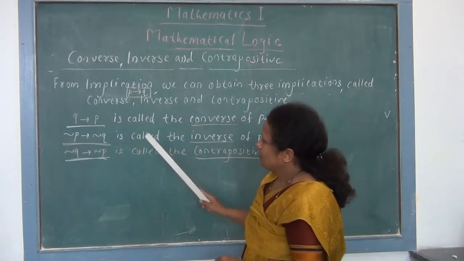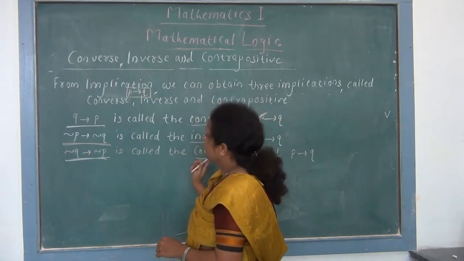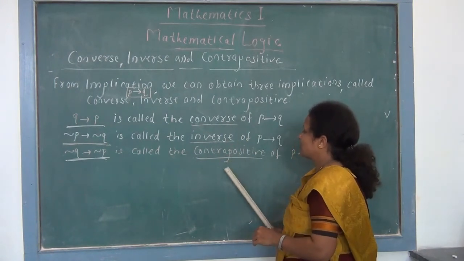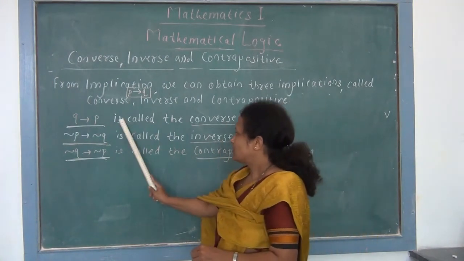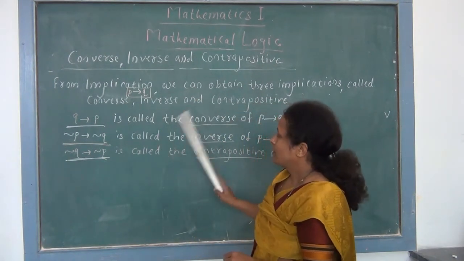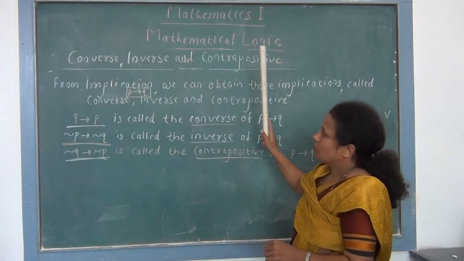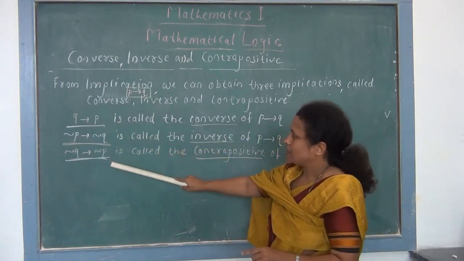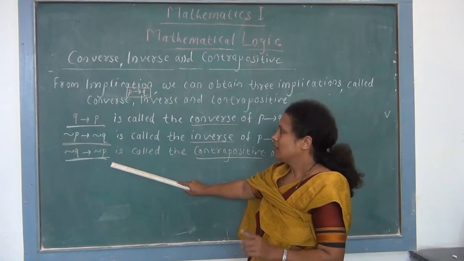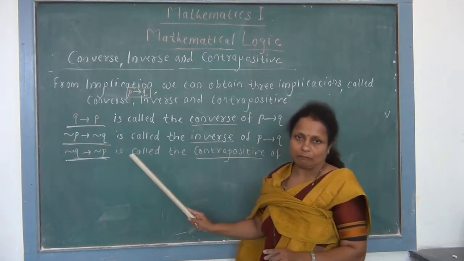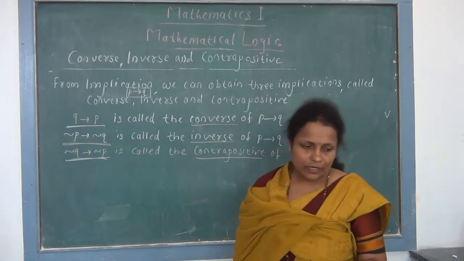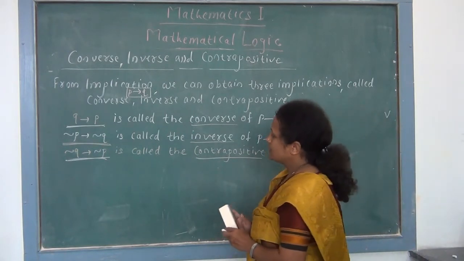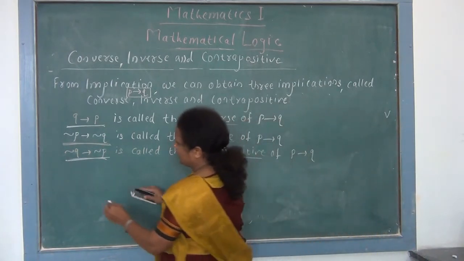In our examination, we have to give a conditional statement of the form P implies Q, and we have to write its converse, inverse and contrapositive for 3 marks. Each statement carries 1 mark. So remember, these 3 statements exist only for our conditional statement P implies Q, and again these 3 statements are also conditional statements, that is they are connected with the connective if then. Now we take an example related to converse, inverse and contrapositive. So our question is, write converse, inverse and contrapositive for each of the following.